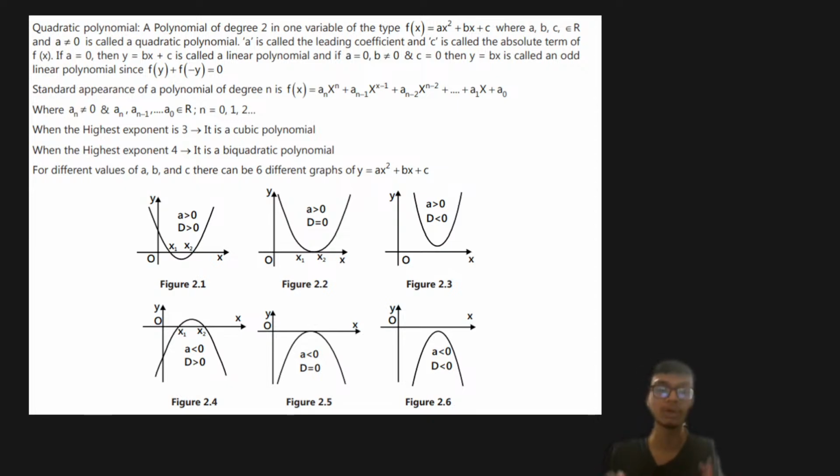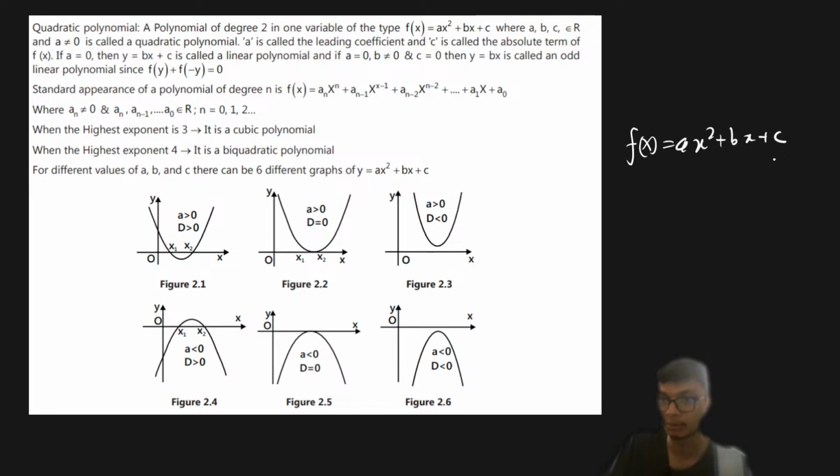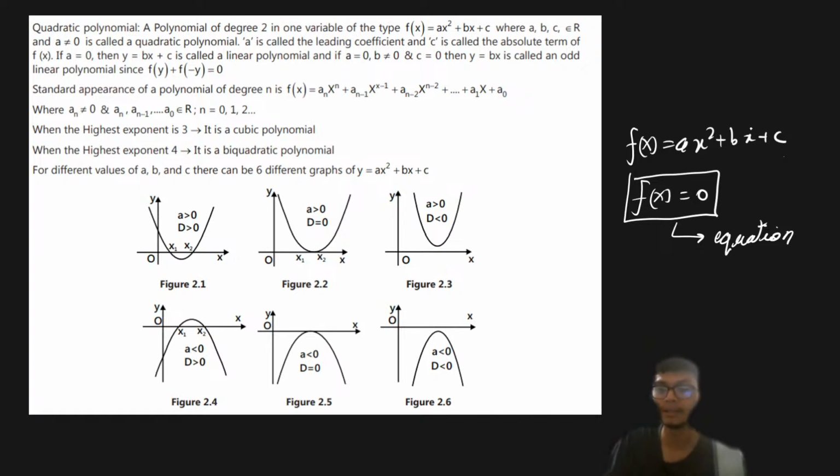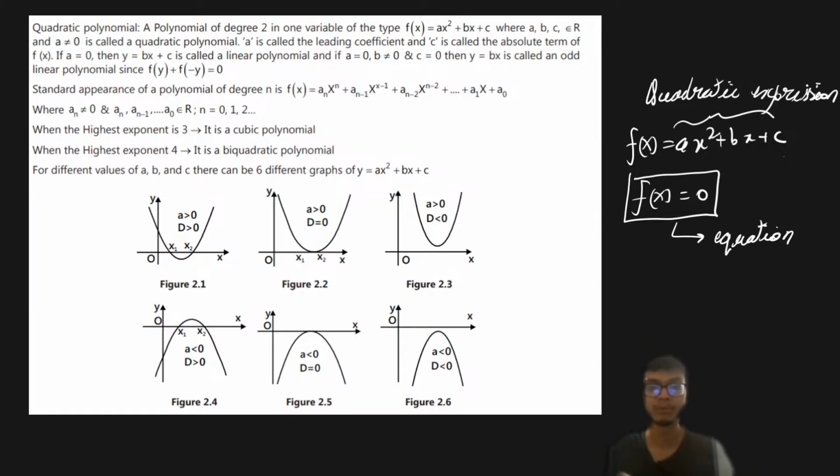It is called the absolute term because if you put x equal to 0, you are going to get the value equal to c, which determines the absolute value of a particular quadratic polynomial, right? Now I would like to tell you one very interesting difference. Whenever you are writing f of x is equal to something, then it is basically a quadratic polynomial, and when you are writing f of x equal to some constant or like 0, then it is called an equation. So this is called an equation. Unless and until you are equating an expression to some number, it is called an expression. Okay, so this is a quadratic expression, right? So this is a very interesting basic concept that we need to understand before we start discussing the chapter, right?